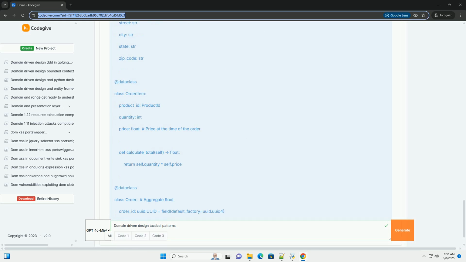Benefits of using DDD tactical patterns. Improved code structure. DDD helps you to organize your code around the domain, making it easier to understand and maintain. Reduced complexity. By breaking down your system into smaller, more manageable aggregates, DDD can help to reduce the overall complexity of your application.